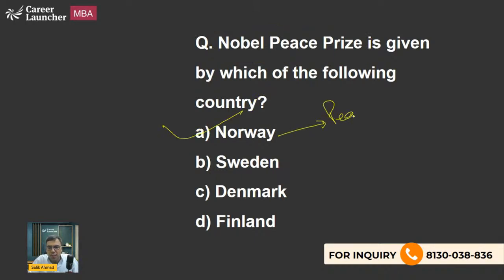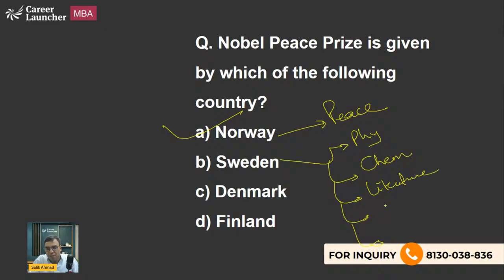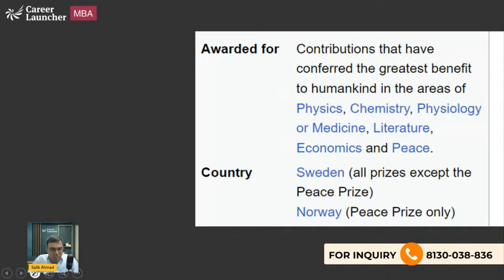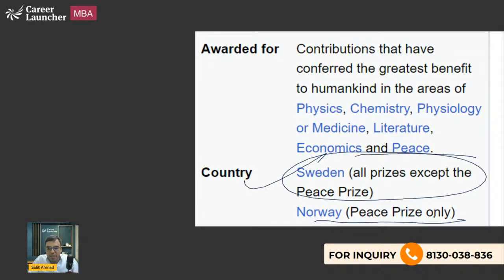Nobel Peace Prize is given by Norway. The other 5 are the Nobel Prize in Physics, Chemistry, Literature, Economic Science or Economics, and the last one is Medicine or Physiology. These 5 are given by Sweden. Yes, Sweden gives all prizes except the Peace Prize, and Norway gives the Peace Prize.